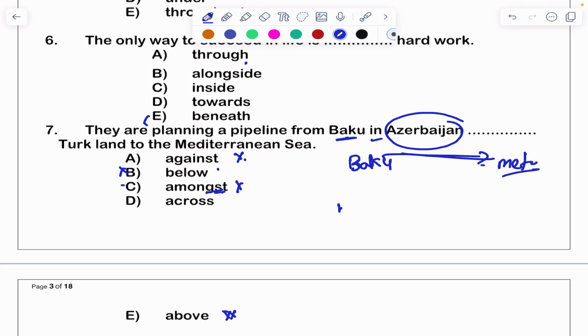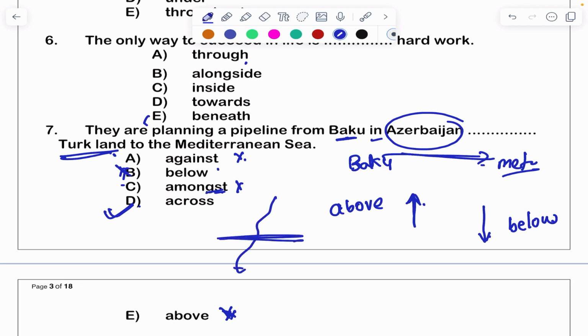Above and below are not correct. See, when we use above, it is physically in the height. When we are checking the physical height, we'll use above. When we are checking physical height below, we'll say below. So these two are not correct. Then across is the correct. Across Turkland, maybe this is Turkland. Across this, they are planning for the pipeline. Clear?